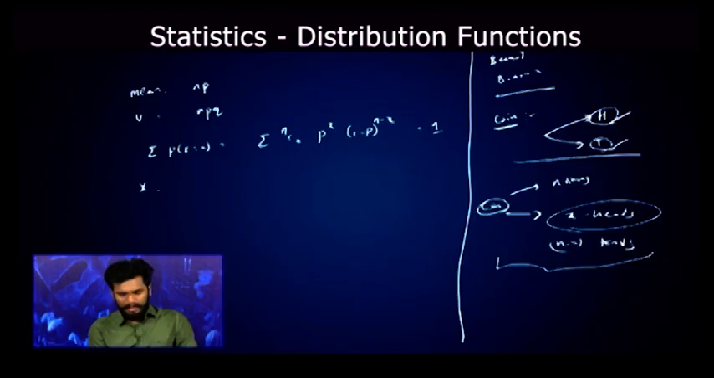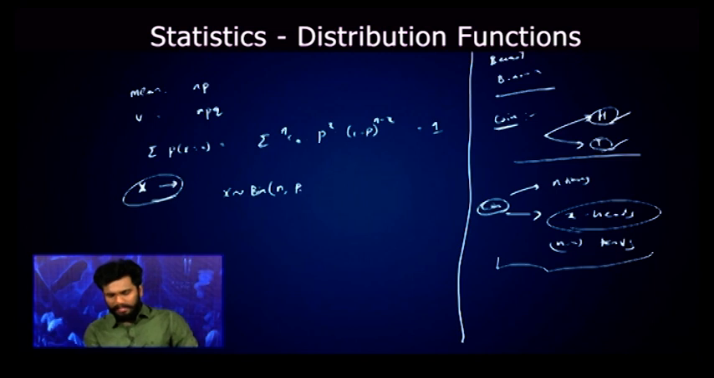Let us consider there is an x which is following the binomial distribution. When x is following a binomial distribution, we represent it like this: x following a binomial distribution with n number of trials, and p is the probability of success in each and every trial. It must be a constant, and q is the probability of failure. And we know that p plus q is equal to 1.